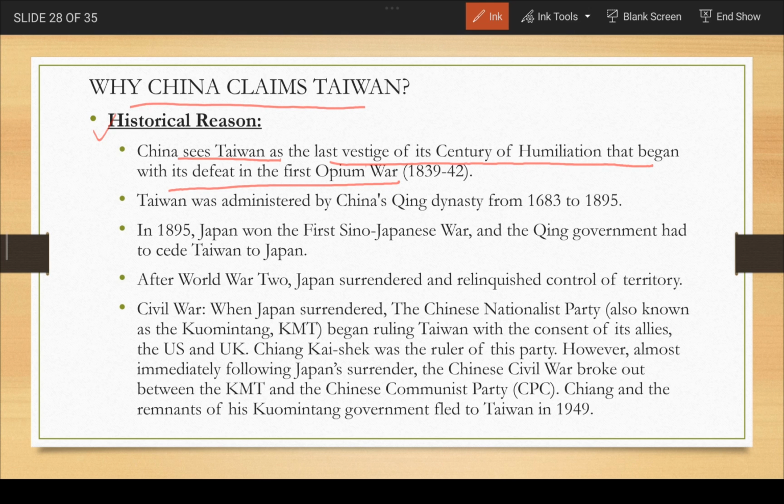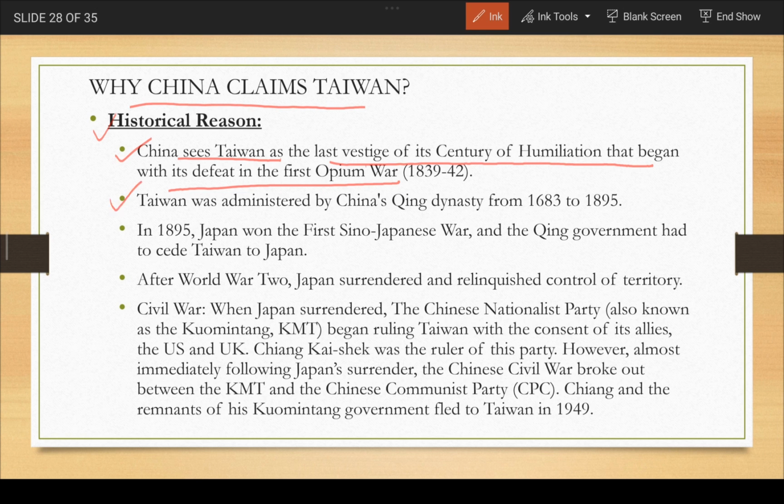Last vestige, we can say a last small part of something, like half of something is done but the last part of it is left. So Taiwan is considered as the last part of its century of humiliation that began with its defeat in the First Opium War. When it comes to the century of humiliation and all these kinds of things, you will be studying about them in world history. Okay, so this is what Taiwan was.